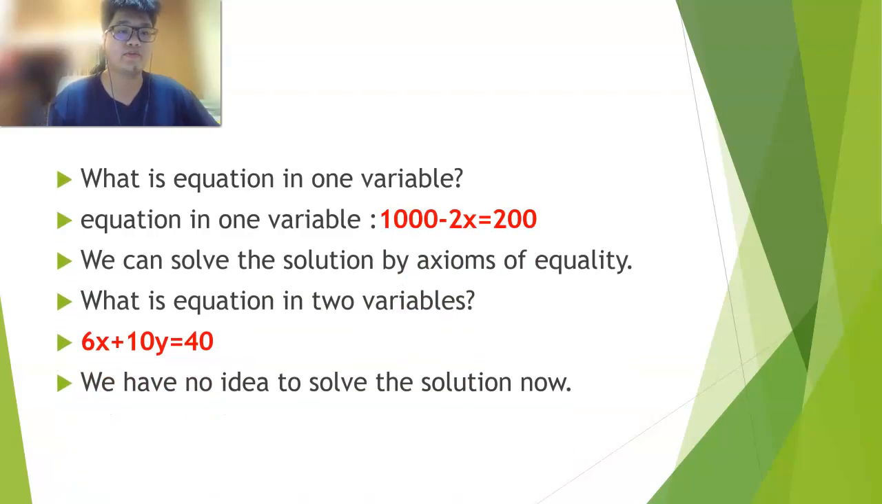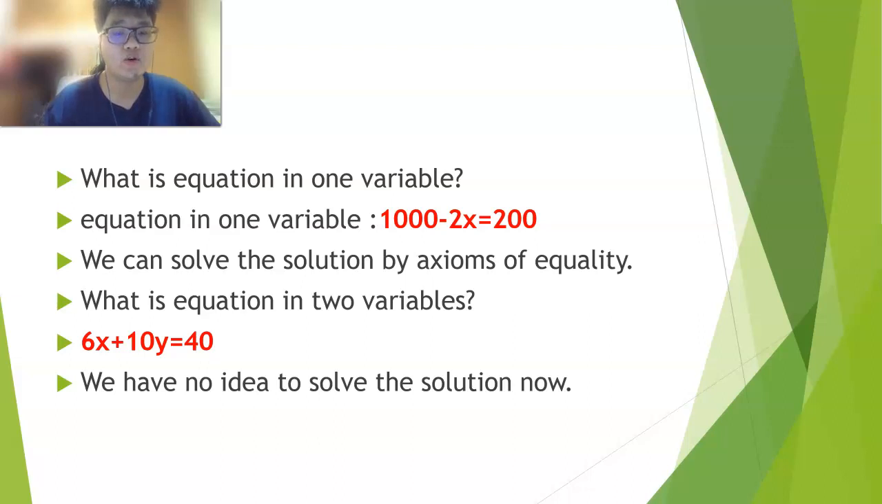Okay, look at me first. Let's do the comparison first. So, what is an equation in one variable? The first we talked about is 1000 minus 2x equals 200, right? It's the amusement park ticket problem. In one variable, we have only one x, no other variable. So we can find the solution by axioms of equality. It means we can find out what x is.